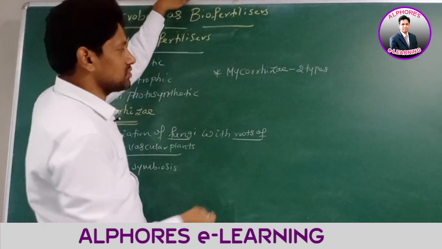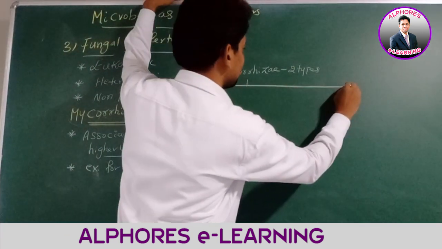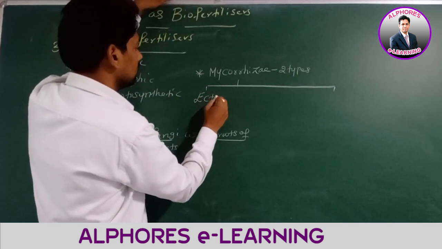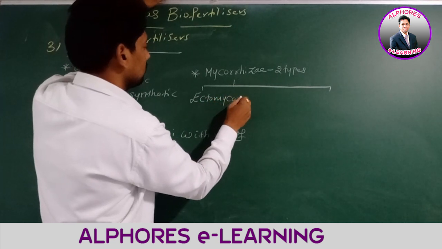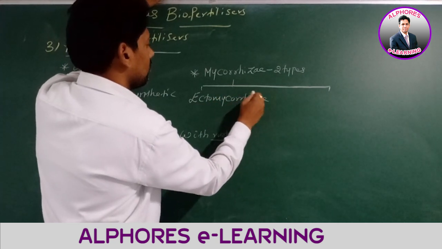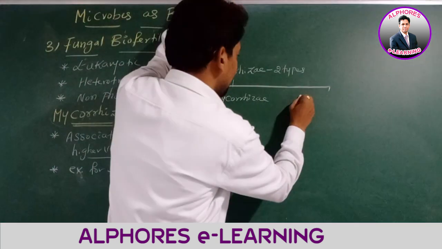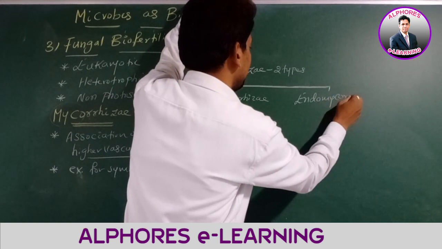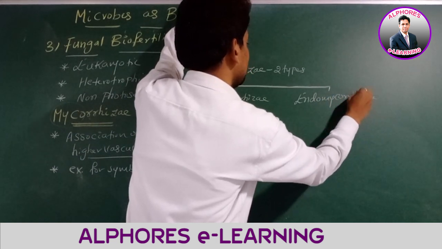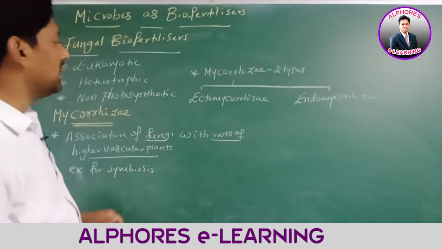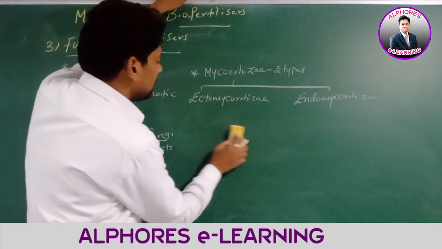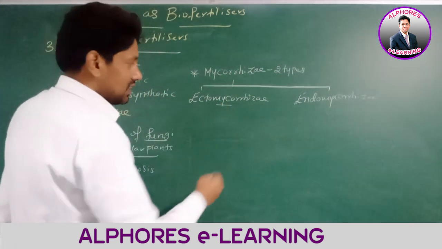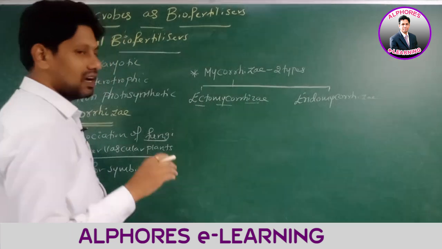What are the two types of mycorrhiza? Ectomycorrhiza and endomycorrhiza. Therefore, mycorrhiza is of two types. The first one is ectomycorrhiza. The name itself indicates: myco means fungi, rhiza means root, ecto means on.